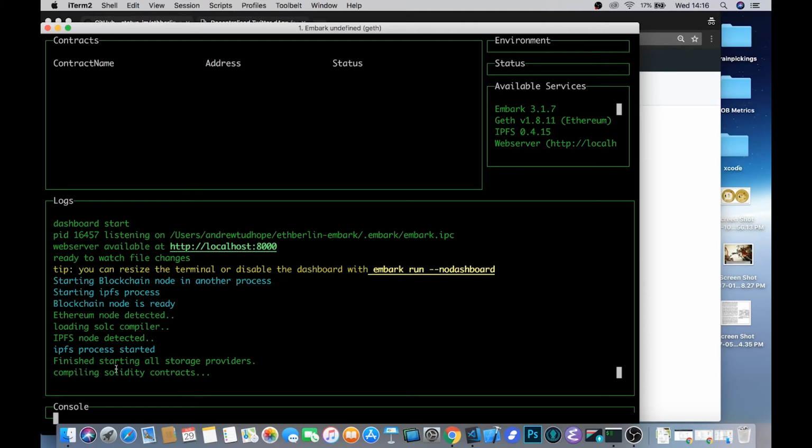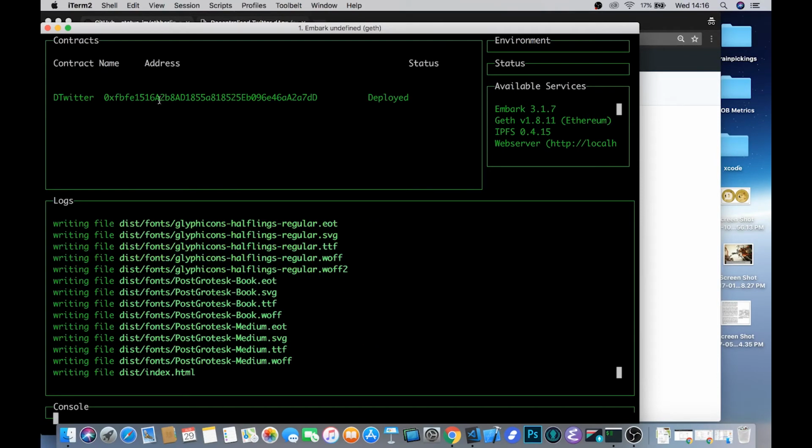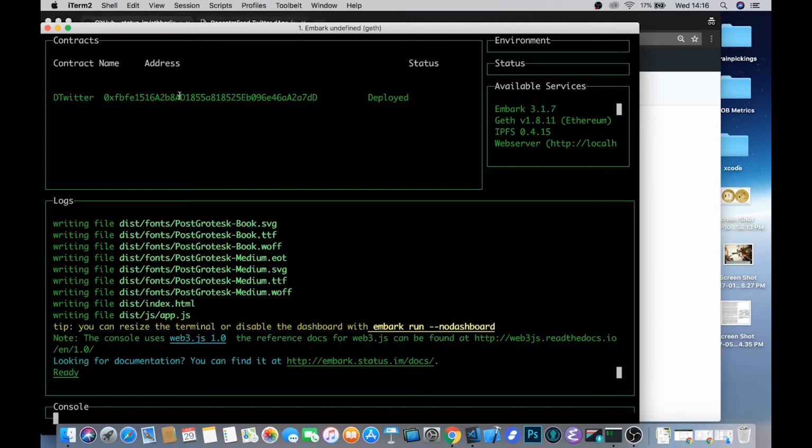It'll compile your contracts for you, and as soon as it's done compiling those contracts, it will deploy them onto the network. If that all goes to plan, it should return an address for that contract, and it should be in green. It'll then give you the outputs of the Webpack process that moves everything from your app folder to the dist folder, which is what's actually served to the local web server, which is running on localhost 8000.